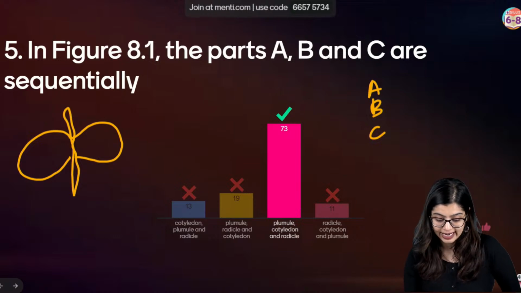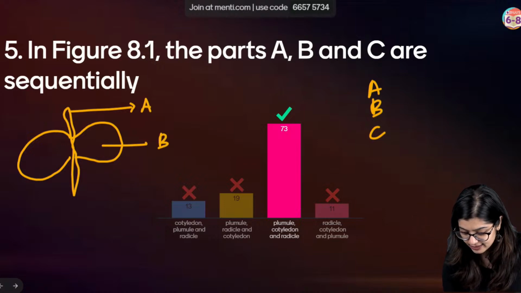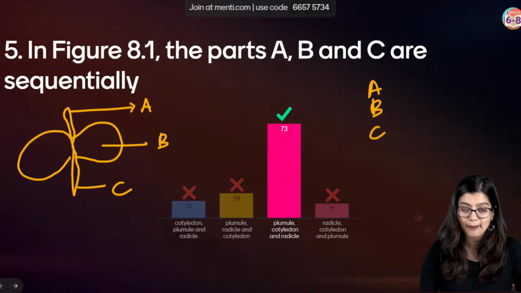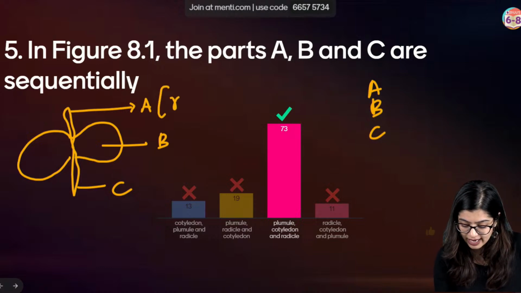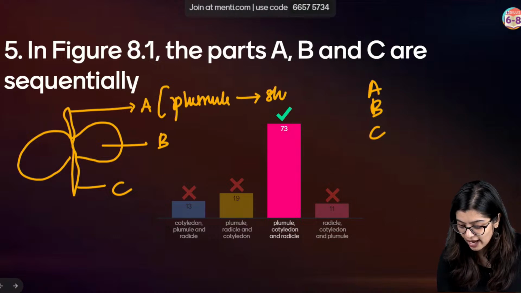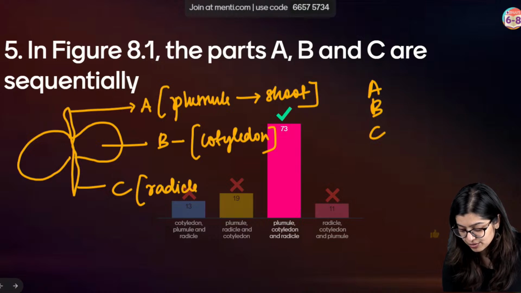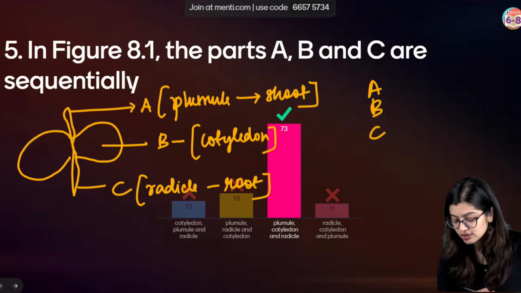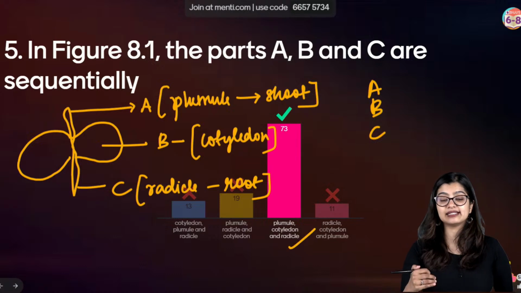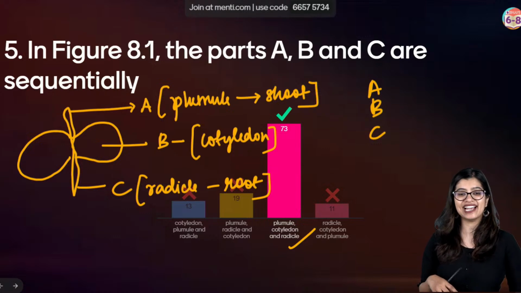Okay. So in this particular case, all of you, very good. Many of you got this correctly, right? So this was A, this was B, and this was C. Now A and C are parts of the embryo. So we know that A right here is the plumule. So the plumule is what is going to grow and become the shoot. We have B, which is the cotyledon that provides nutrition to the seeds. And C is the radicle which will eventually grow and become the root. So that way A, B, C in proper order, the correct answer here is option C.